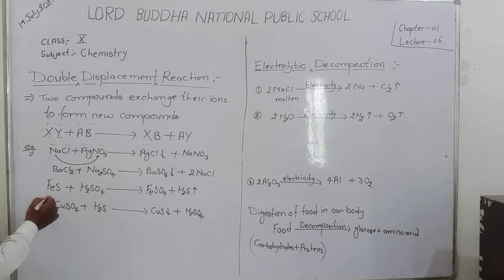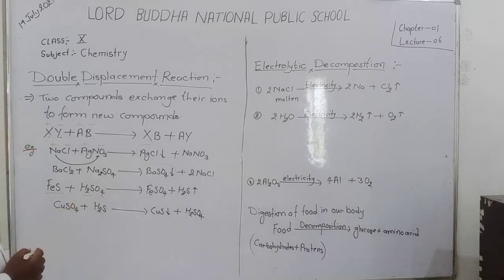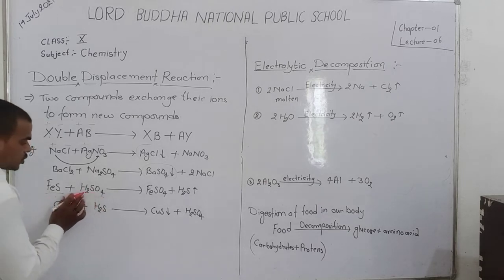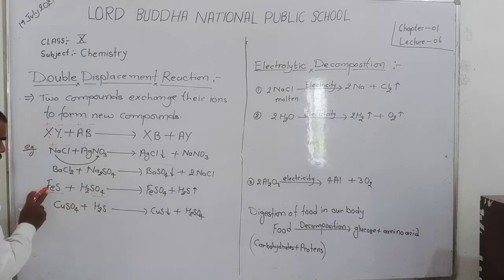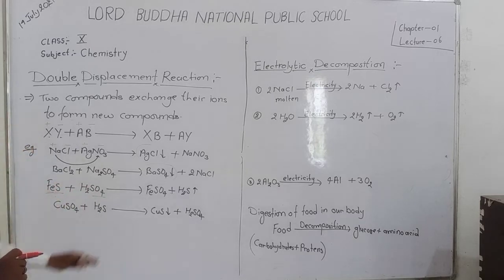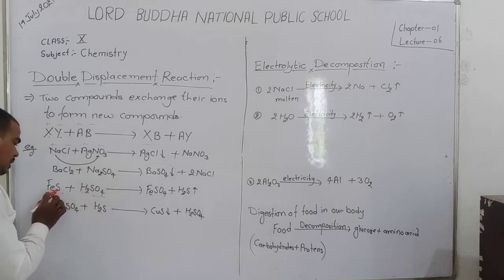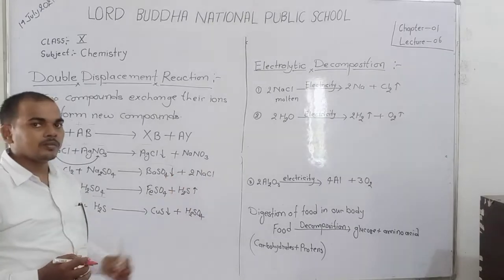Now, FeS, ferrous sulfide. Ferrous sulfide reacts with sulfuric acid. In sulfuric acid, SO4 has a negative charge and hydrogen has a positive charge. So iron connects with SO4 and forms FeSO4, and hydrogen joins with sulfur and forms hydrogen sulfide gas.